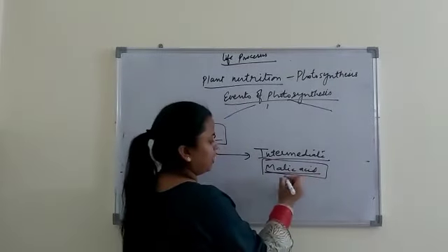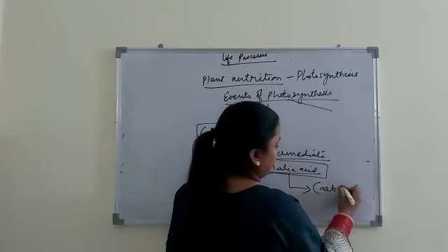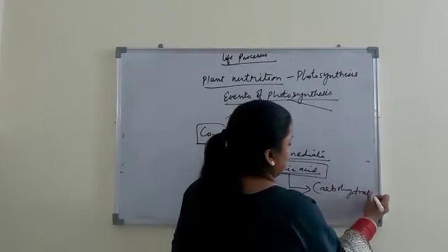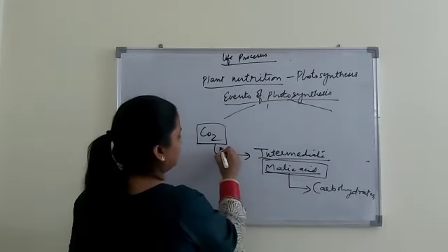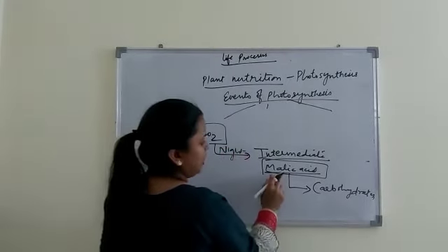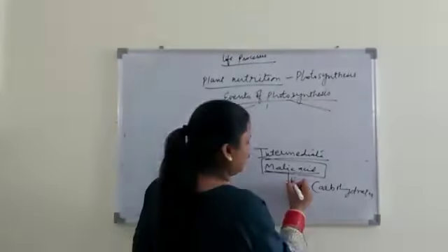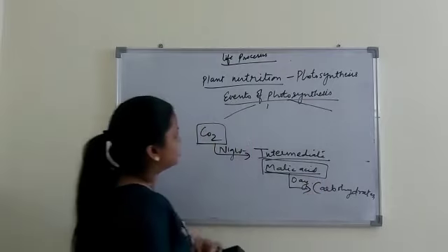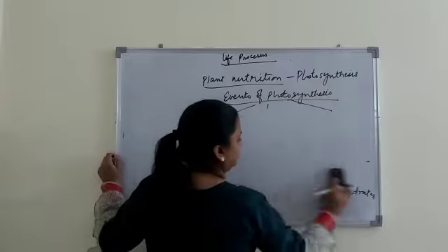That means during daytime this malic acid gets further converted into carbohydrates. So the event from CO2 to malic acid takes place during night time, and from malic acid to carbohydrates in the presence of sunlight during daytime. This is in the case of desert plants. So this is the exception.